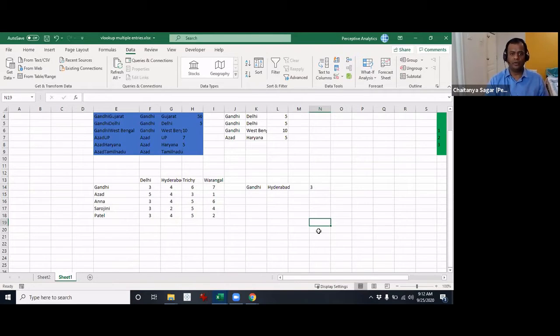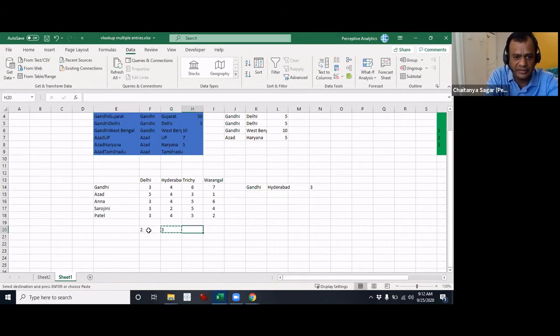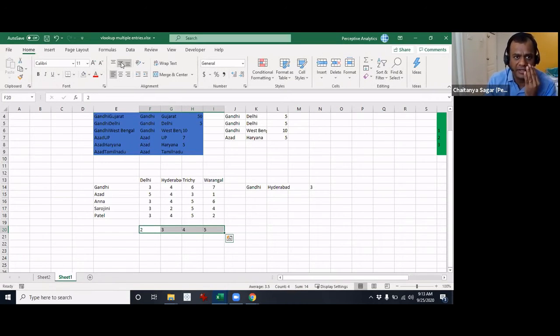I am adding the respective columns for Delhi, saying this is column number 2. I'm going to place the number here and do +1, and then we get this. This gives you the column numbers: 2, 3, 4, 5 for Delhi, Hyderabad, Trichy, and Warangal.